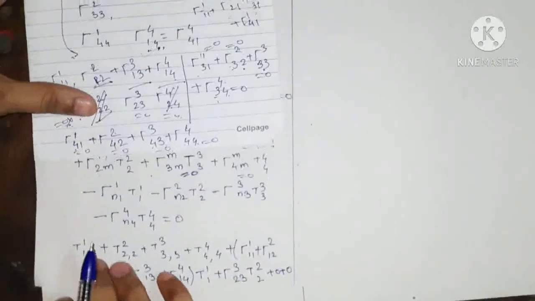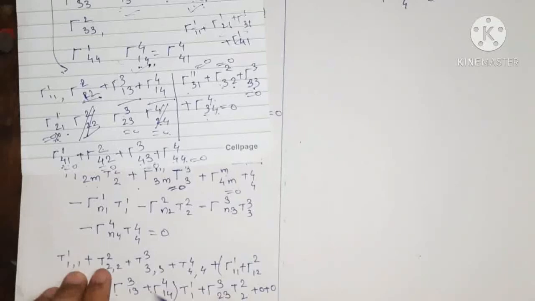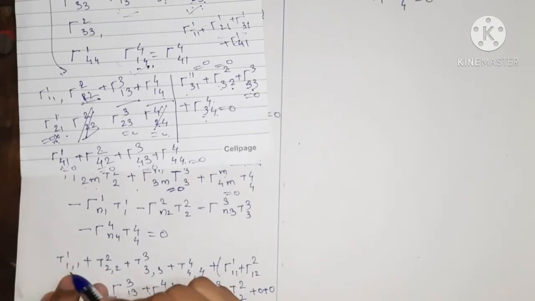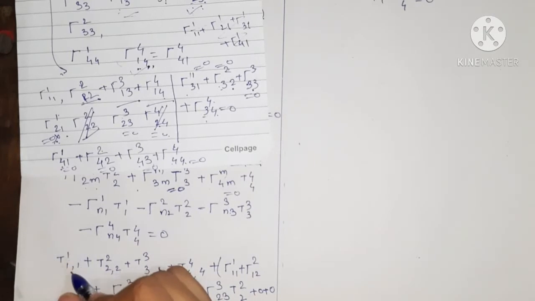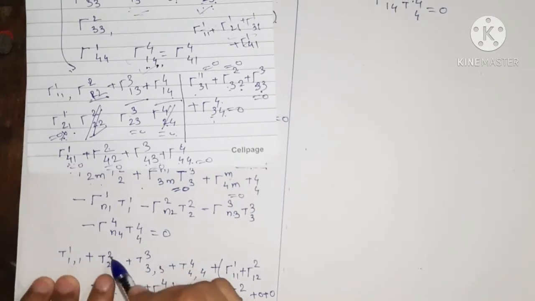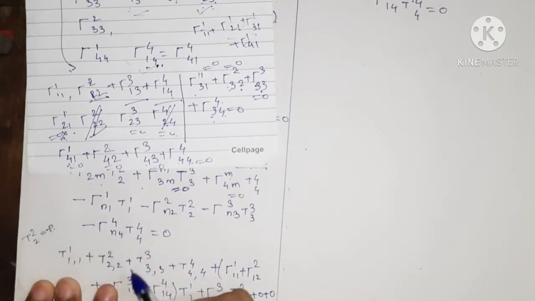Now here we can write this as t11, comma 1. Now what is the value of t11? t11 equals minus p, so minus p and its derivative with coordinate 1. That is, p is a pressure which depends on the radius of this spherical ball. Therefore t11 depends on 1, but t22 equals minus p, and this does not depend on theta, does not depend on phi and does not depend on the time coordinate.